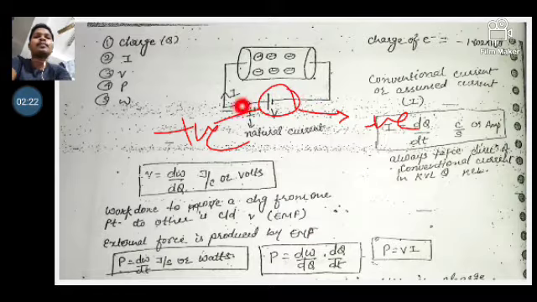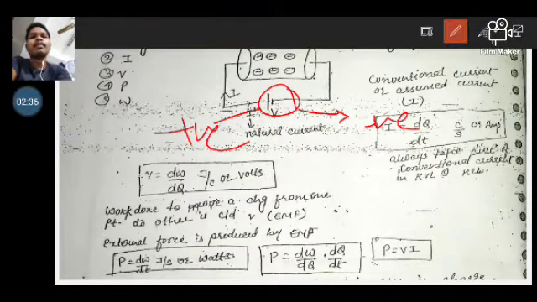Natural current is the flow of electrons, from the negative potential of the battery to the positive potential of the battery, and the conventional current is opposite to the electron flow. So electrons flow from this side to this side, and the current flows from this side to this side. So they are opposite in nature.